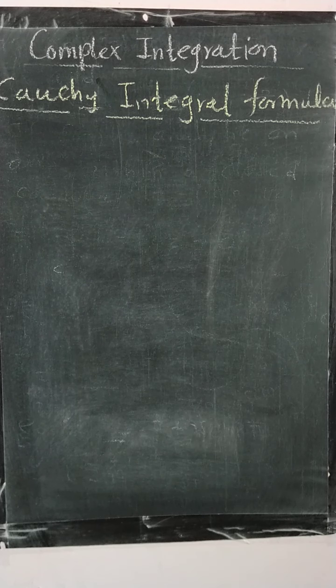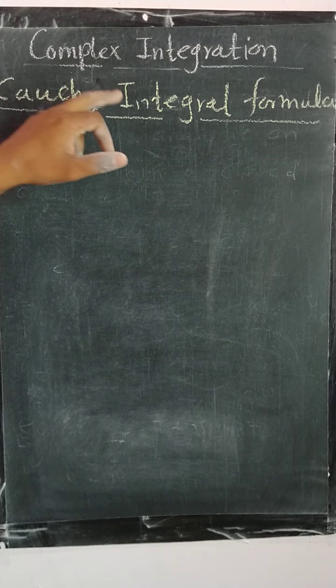Cauchy integral formula. In the last video we discussed Cauchy's theorem. It says if the function is analytic on the curve and within the curve, then the line integration over the closed curve is 0.